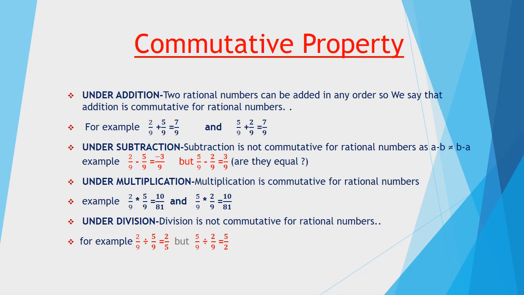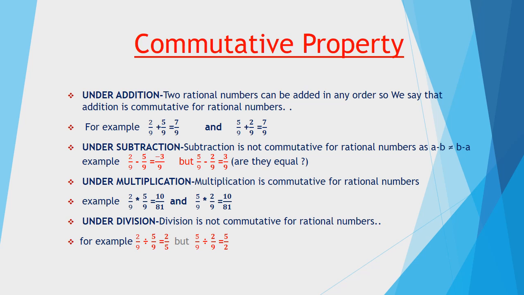Now let us come back to our rational numbers. We will check commutative property in rational numbers. Under addition, let us consider two rational numbers 2 by 9 and 5 by 9. If you add 5 by 9 to 2 by 9, you will get 7 by 9. Or if you add 2 by 9 to 5 by 9, then also you will get 7 by 9. So a plus b is same as b plus a in case of addition of rational numbers. So we can say addition is commutative for rational numbers.